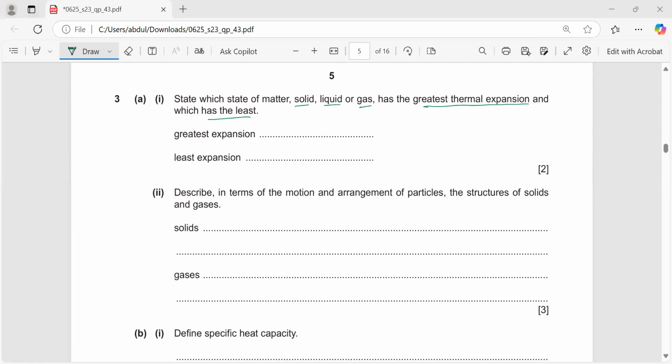Okay, Mariam, correct. Asil, what is your answer? Emma, what is your answer? Greatest expansion and the least expansion.